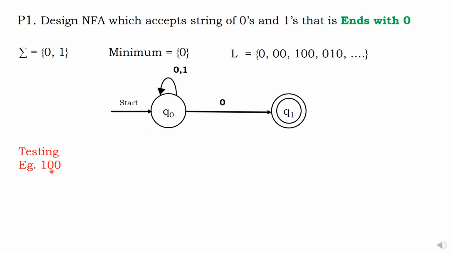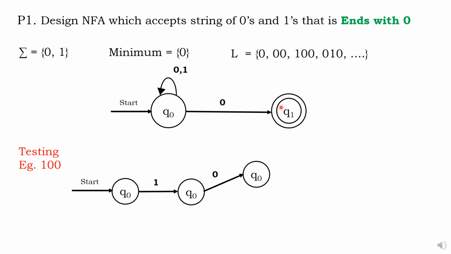Testing. If I give 1, 0, 0, what happens? 1. Next 0 here also, 0 also. Another 0 also. Doubt, so we'll have to redraw the diagram. Q0. If you give 1, it will go to Q0. There is no doubt. Next, 0 is coming. If I give 0, one possibility is Q0, other possibility is Q1.